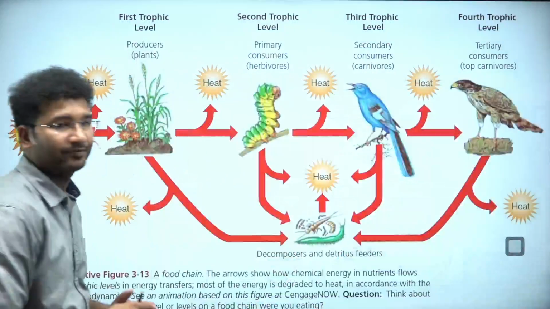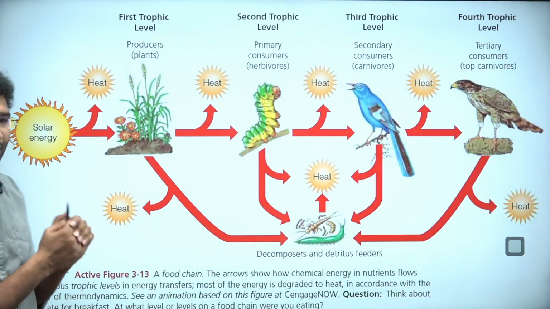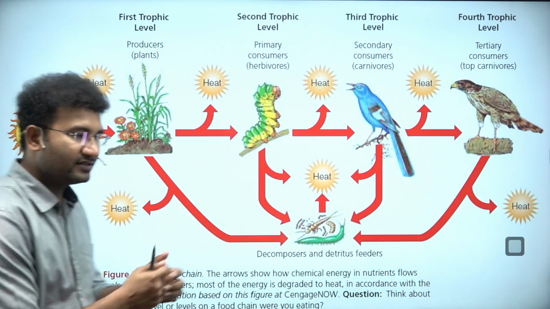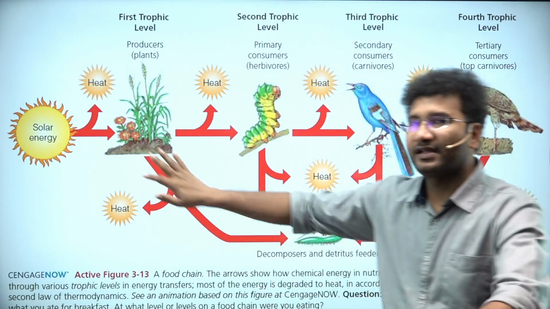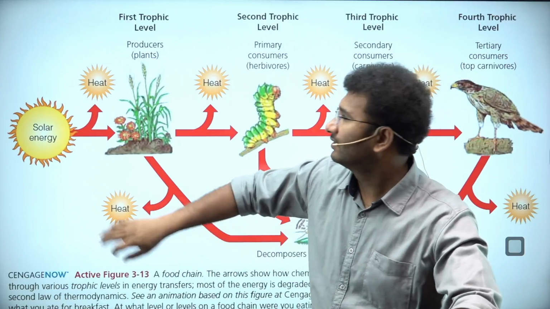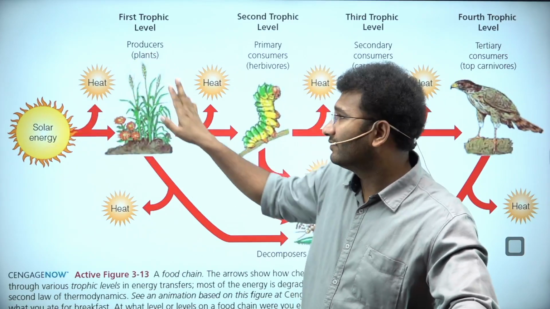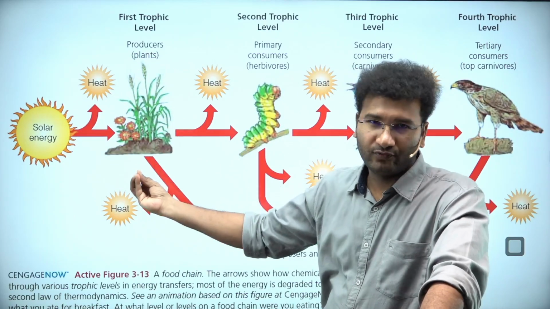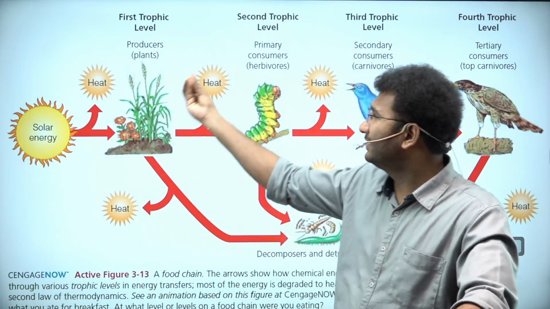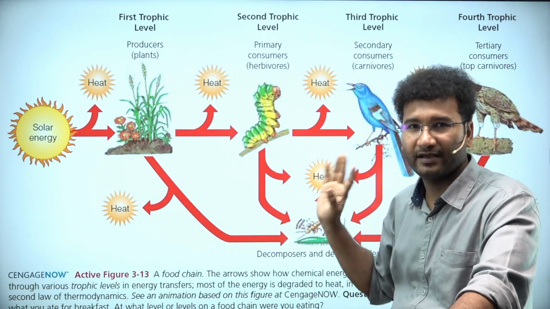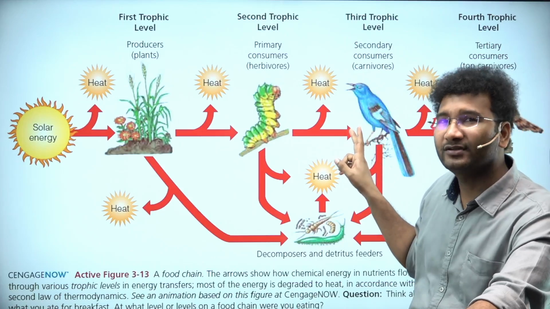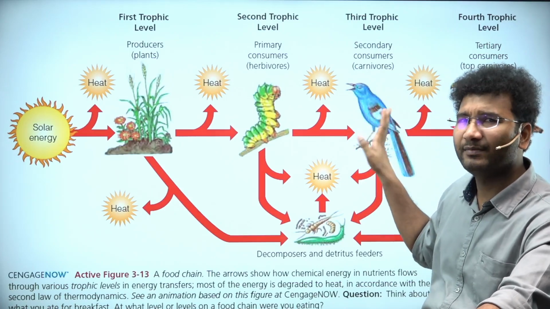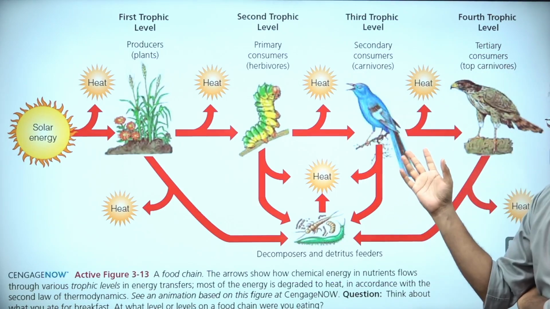See here. Look at this diagram. This will explain it a lot better. This is not there in the NCERT, so I have extracted it from elsewhere. So see, the sun is the ultimate source of energy. The sun's heat is given to the plants. Plants make their own food, and these plants will be eaten by caterpillars, right? Caterpillars are eaten by crows or any other species, parrots, pigeons, whatever it is.